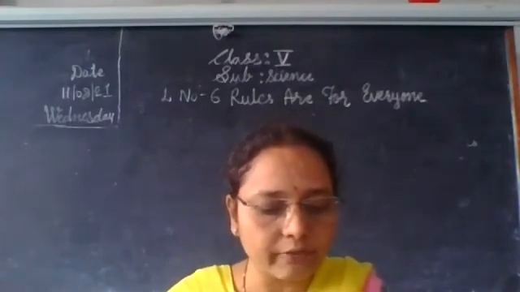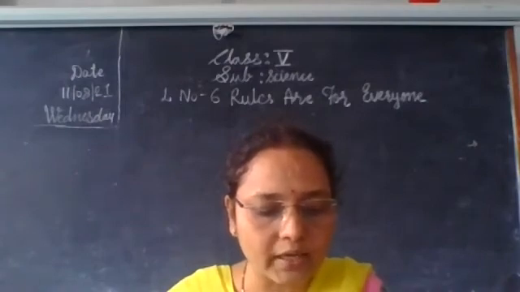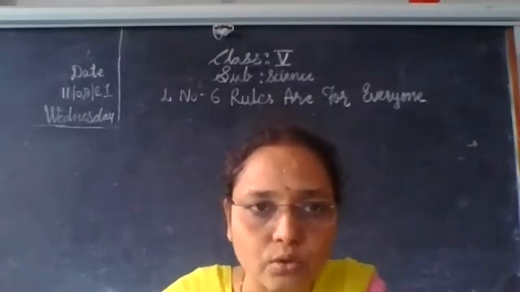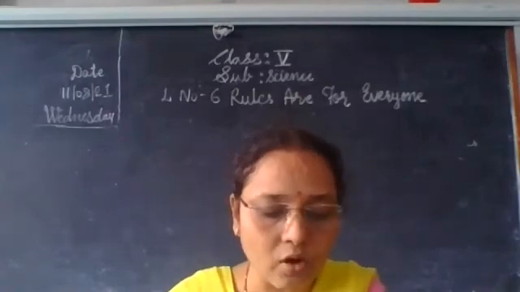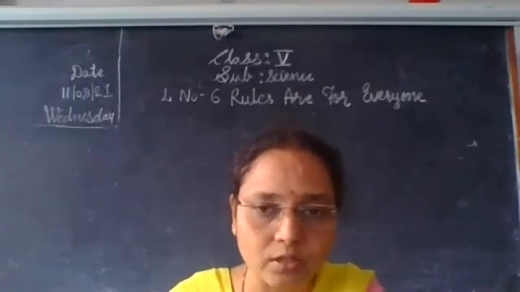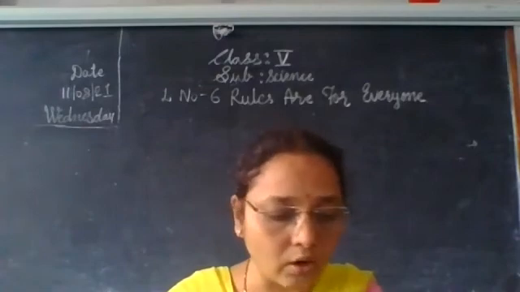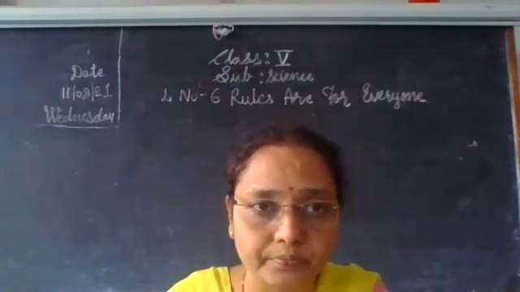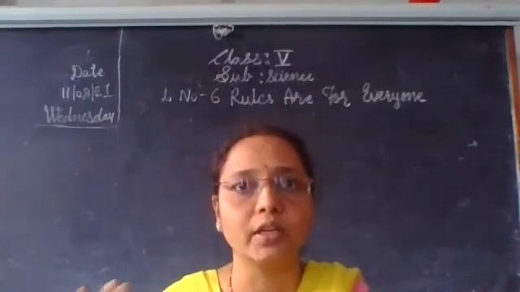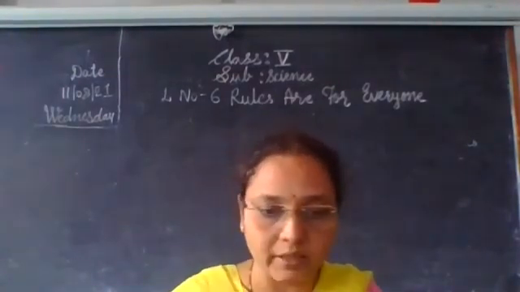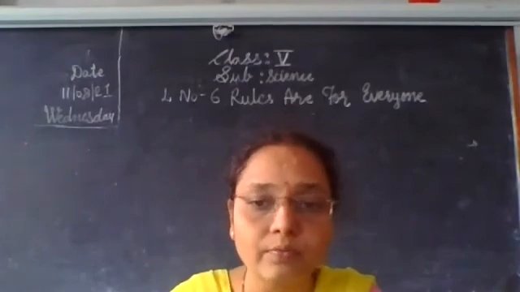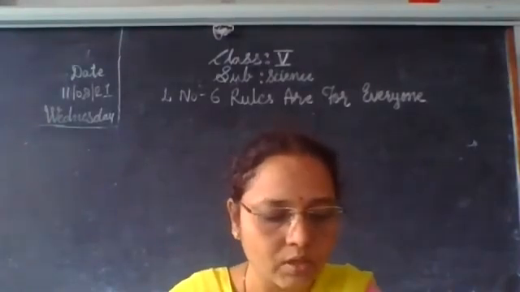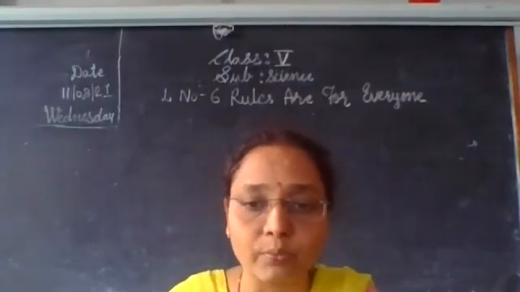Then there is a difference between the rules of society and the laws of nature also. Natural occurrences follow the law of nature. We cannot change the law of nature. You know the law of nature, that we live in this environment, because of nature's law, the rising and the setting of the sun.